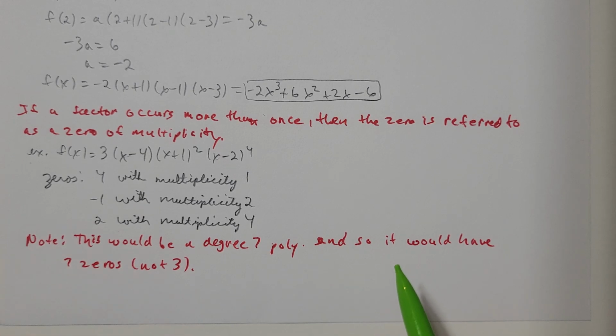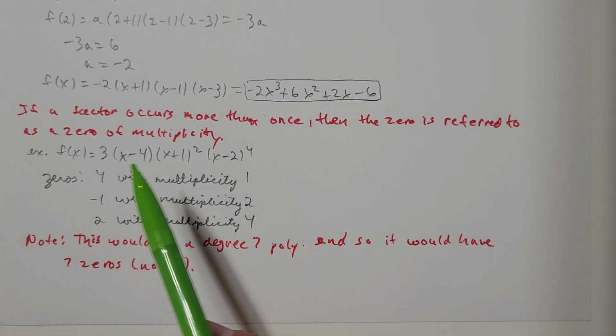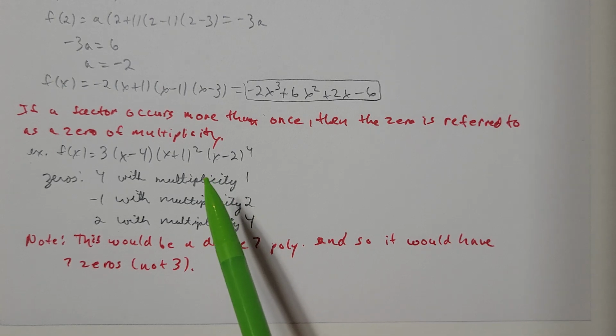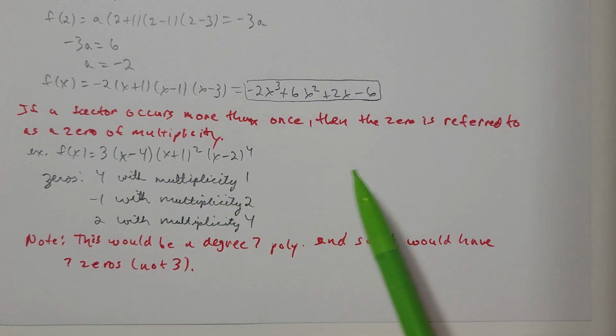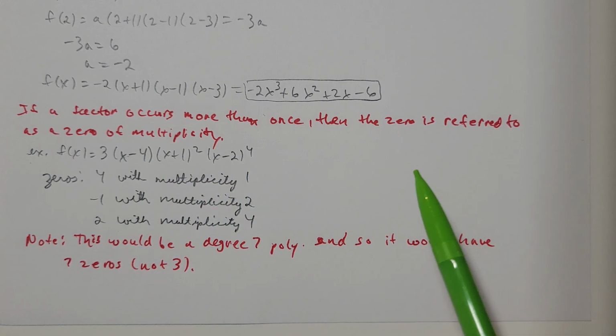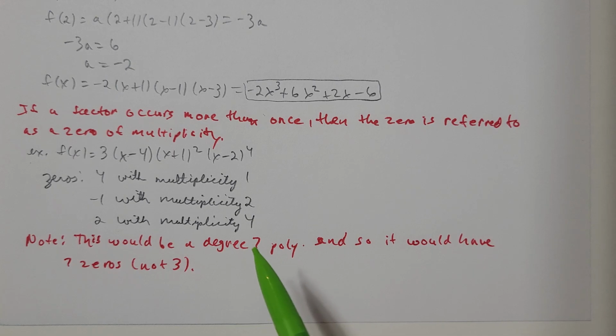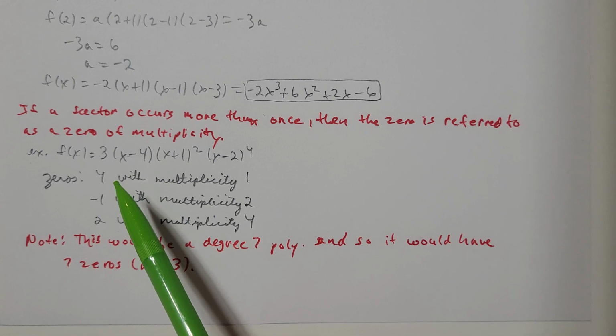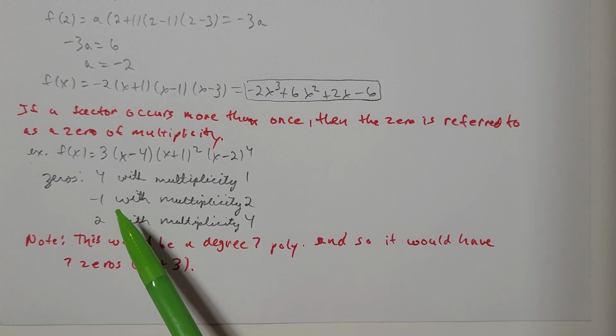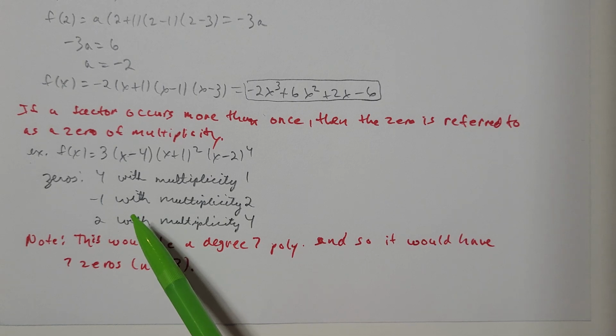Now, something to note here, this is a polynomial. It's not written in polynomial form, but I can write it in polynomial form if I wanted to, where I expand it all out. And the degree would be a degree 7 polynomial. So there would be 7 zeros, not 3 zeros. I have 3 zeros listed, but some of those zeros repeat. Negative 1 repeats 2 times, 2 repeats 4 times, and 4 only repeats 1 time.